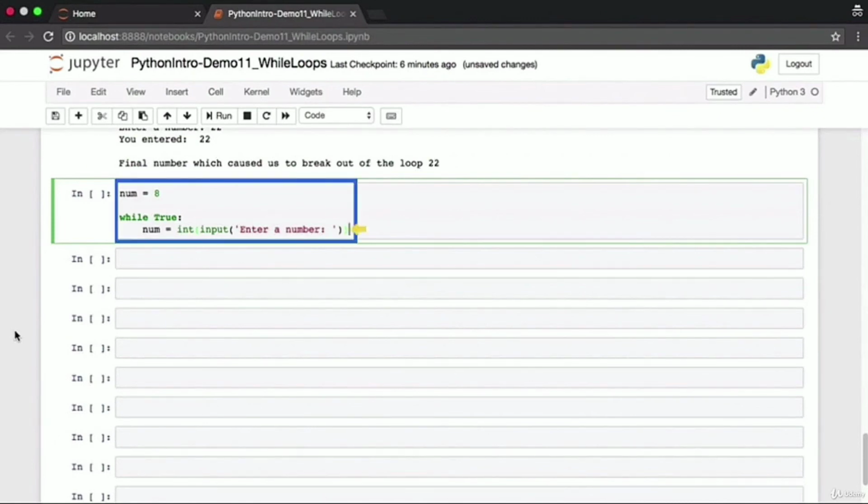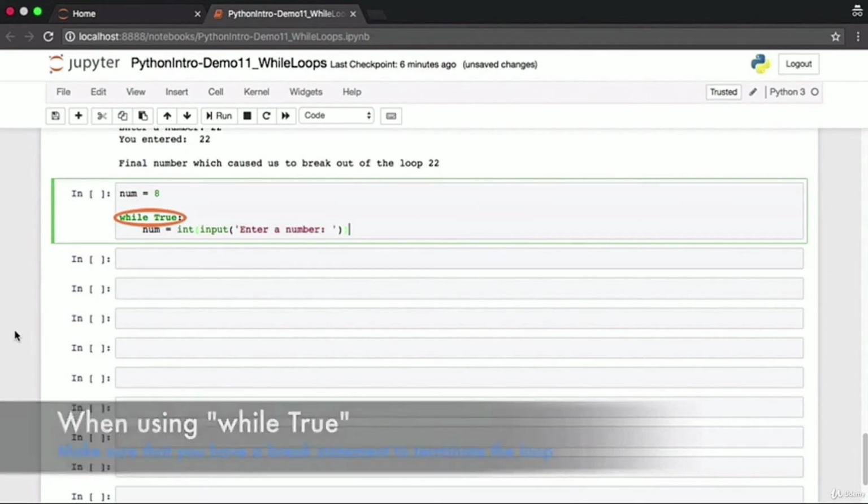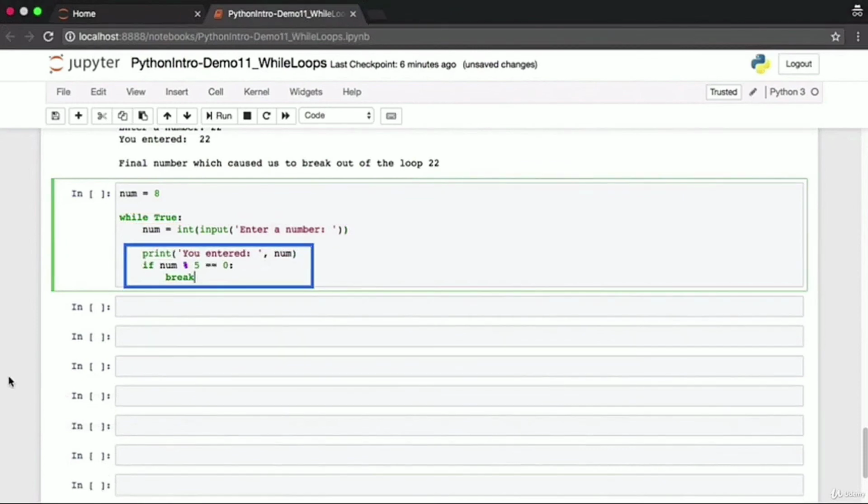Now, typically, when you're accepting user input, you might want to run the loop an infinite number of times till the user specifies an input that causes you to terminate or break out of the loop. In such situations, you might set up a loop with the while true statement. Whenever you see a loop that starts with while true, look within the loop to ensure that it has a break statement. While true, this condition always evaluates to true. There is no way to terminate this loop unless you have a break statement in between. This break statement is what we are going to add now.